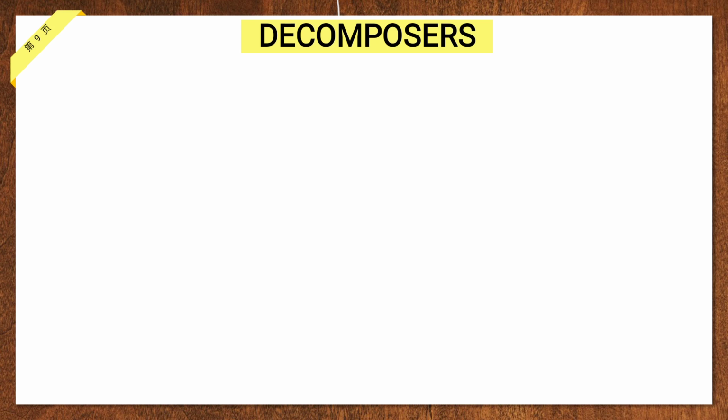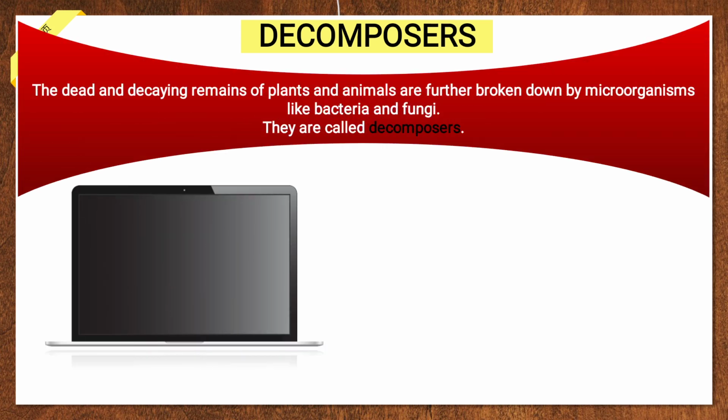Next come the decomposers. The dead and decaying remains of plants and animals. Now suppose the plants and animals die, they remain in the environment. Now who will break them down into smaller pieces? The microorganisms. Microorganisms means the organisms which we cannot see with our naked eyes. We can see them with the help of a microscope. That's why they are very small in size and shape. That's why they are known as microorganisms, like bacteria and fungi.